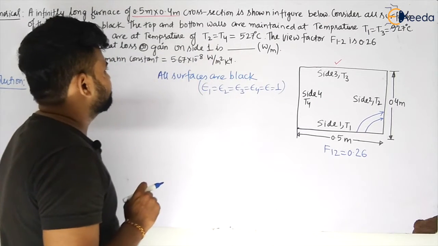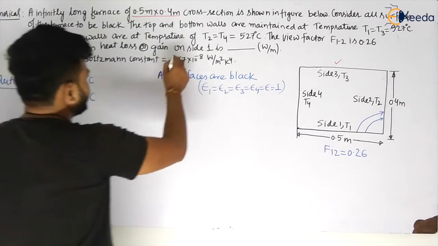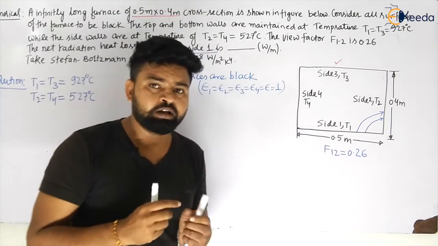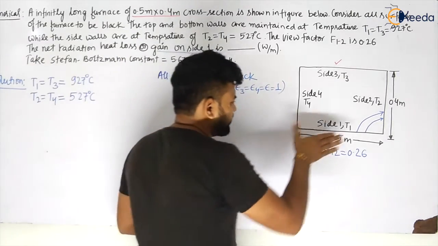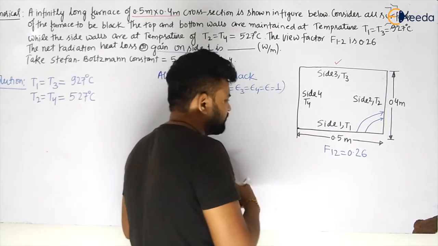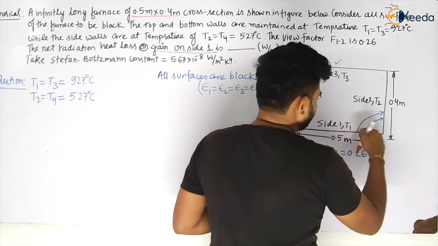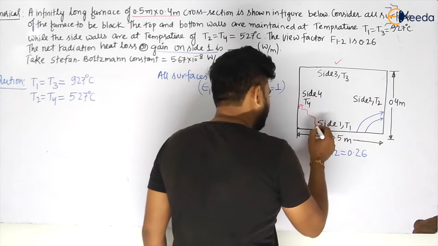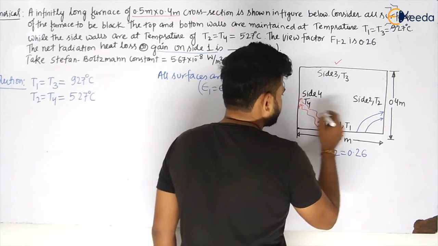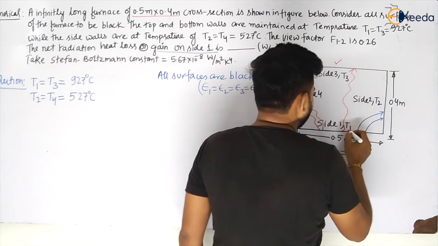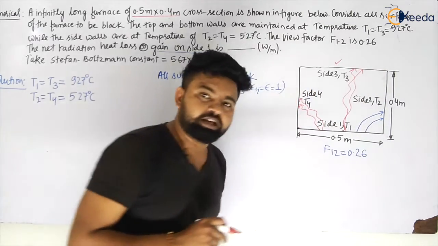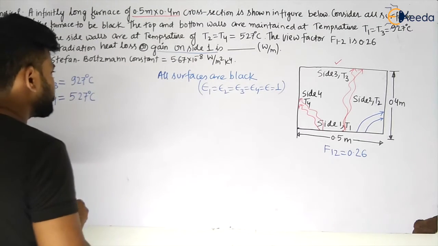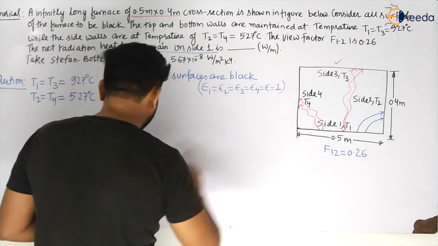Now he is asking about the heat gain or loss on side 1. The radiation that plate 1 will exchange, I am not considering plate 1 like a unit inside. Plate 1 will exchange heat in the form of radiation with plate 2, and also with plate 4, my dear students. Also it will exchange heat in the form of radiation with plate 3. So let us calculate individually what will be the total radiation heat exchange for plate 1.